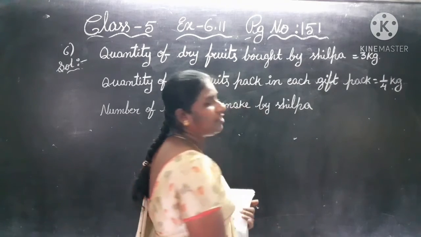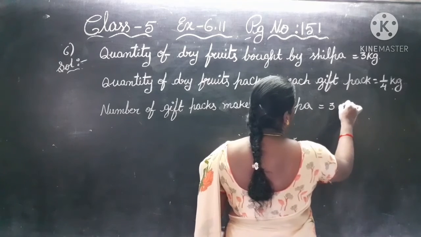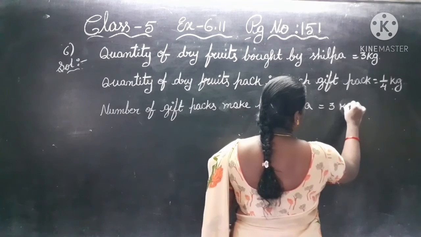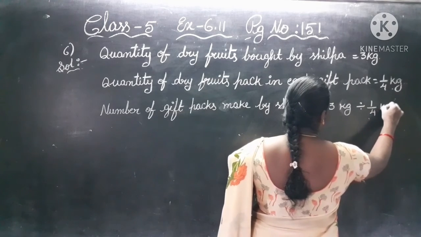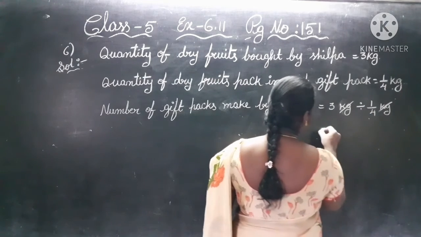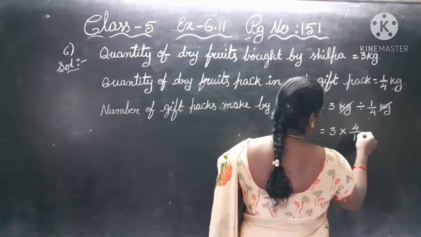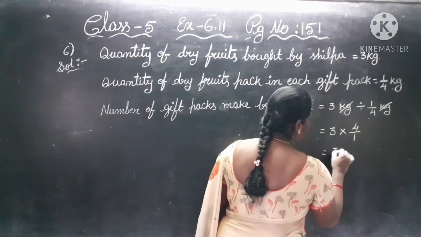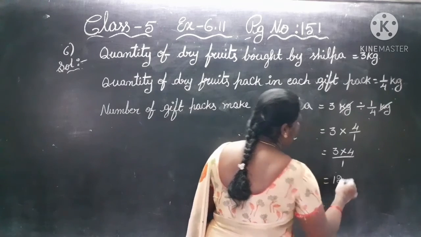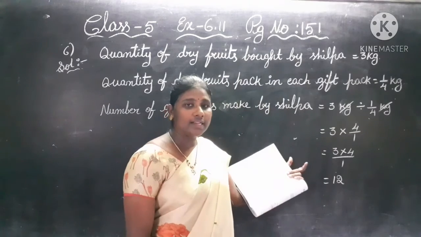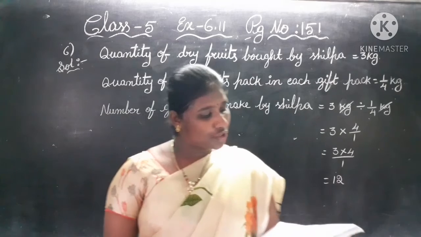Number of gift packs. So 3 kg, 3 divided by 1 by 4 kg. So kg cancel. 3 into, write the reciprocal, reverse, 4 by 1. So 3 into 4 by 1. 3 4s are 12. So she made 12 gift packs.